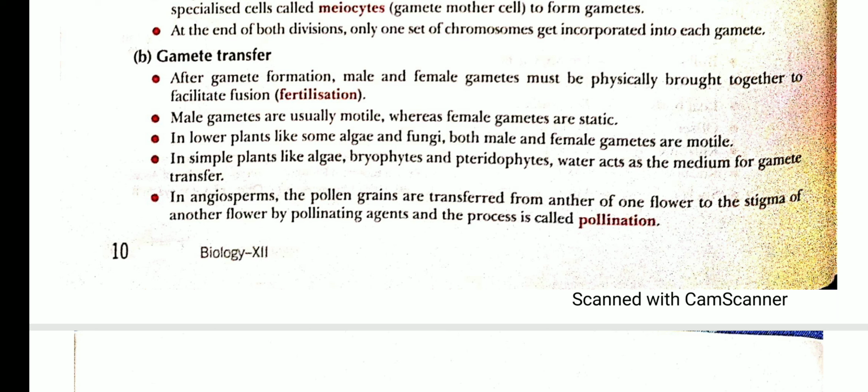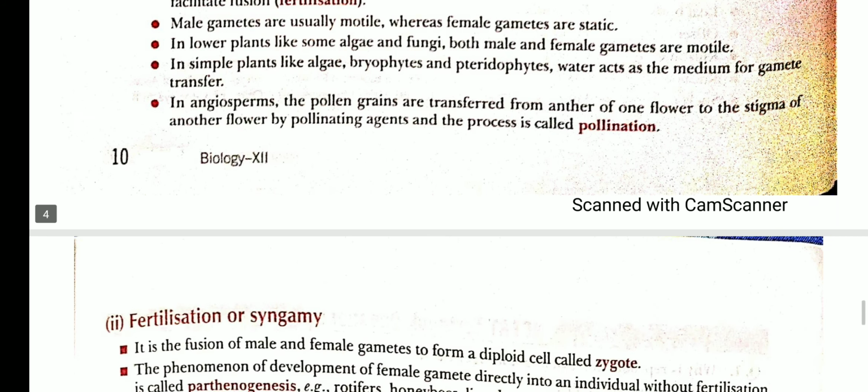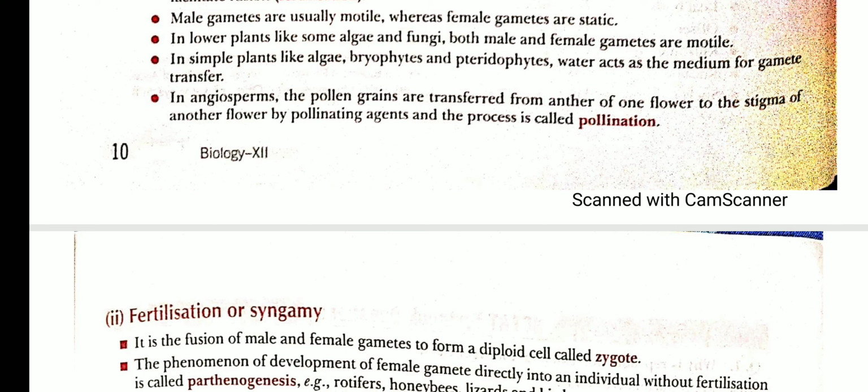So male gametes are usually motile, and they are often transferred to the female body, and the fertilization might take place in the female body, and this kind of fertilization is called internal fertilization. In case of plants, the pollen grains are taken up by different agents and lead to pollination, and this transfer of pollen from anther to stigma is called pollination.